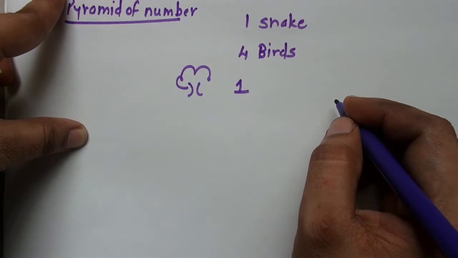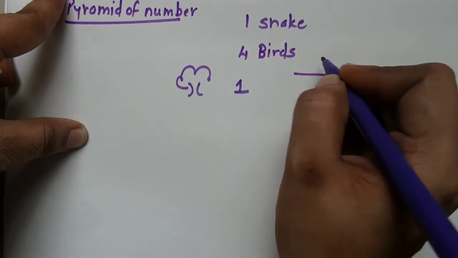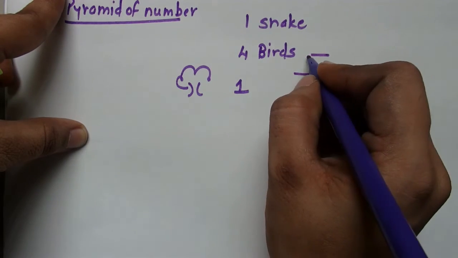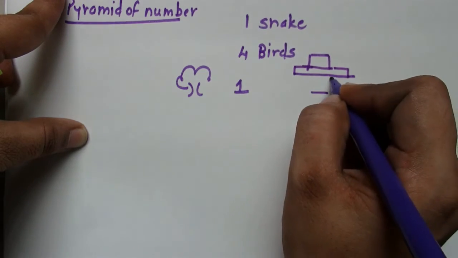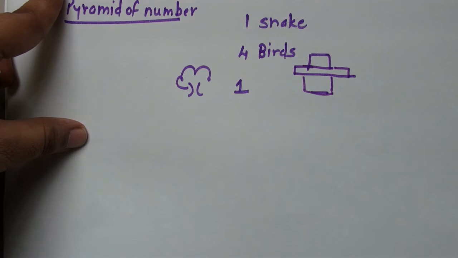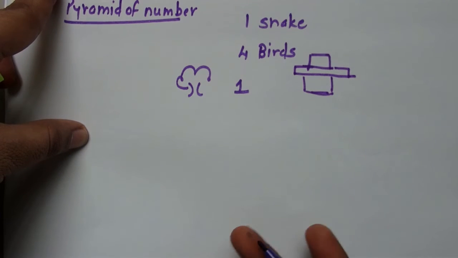So what will be the shape of the pyramid? One tree, 4 birds and one snake. So this shape will be upright. This pyramid of number can be upright.